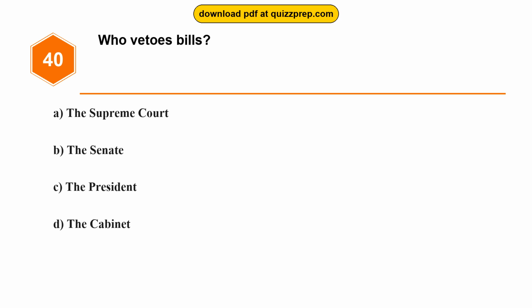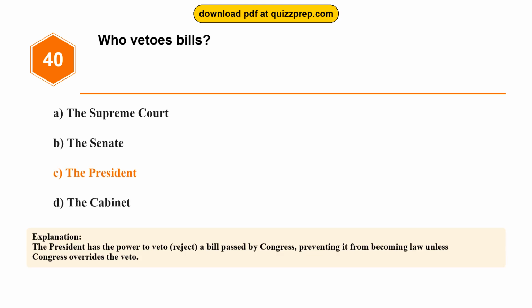Question 40. Who vetoes bills? Option A. The Supreme Court. Option B. The Senate. Option C. The President. Option D. The Cabinet. The correct answer is option C. The President. The President has the power to veto, reject, a bill passed by Congress, preventing it from becoming law unless Congress overrides the veto.